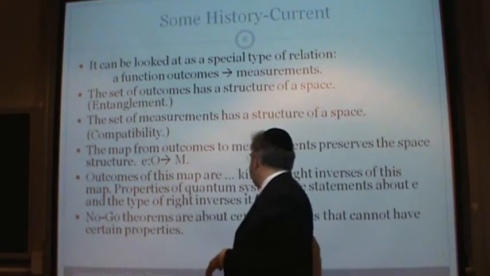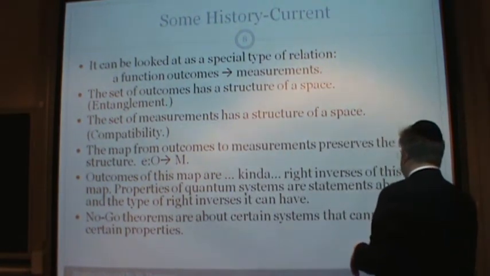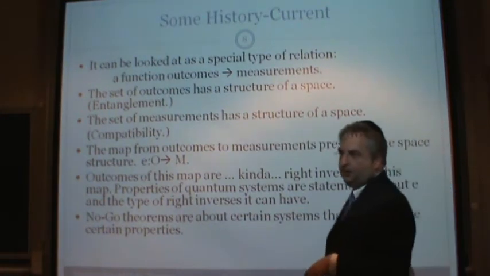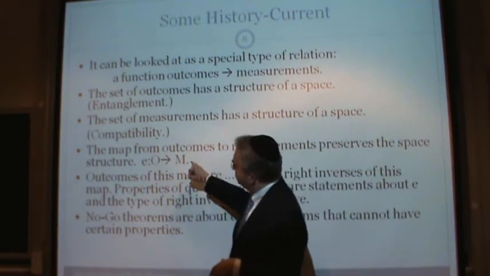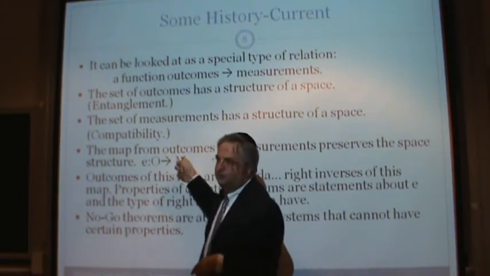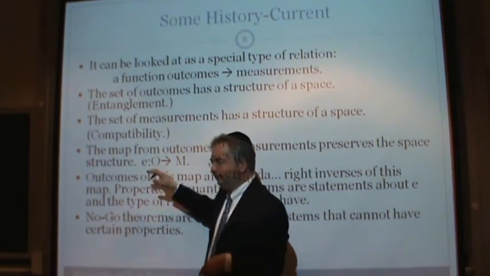No-go theorems are about certain systems that cannot have certain properties. So what we're going to talk about is the type of right inverses you can and cannot have.